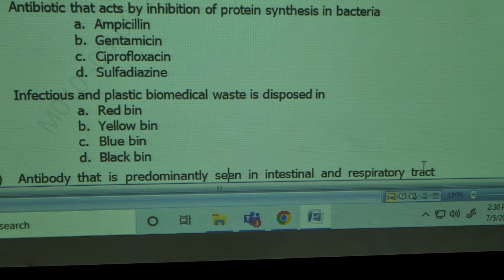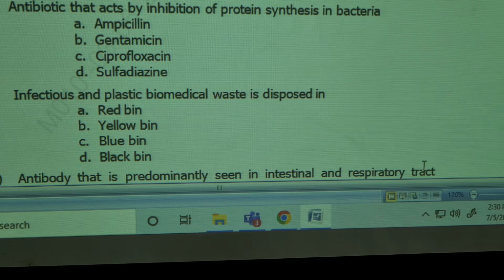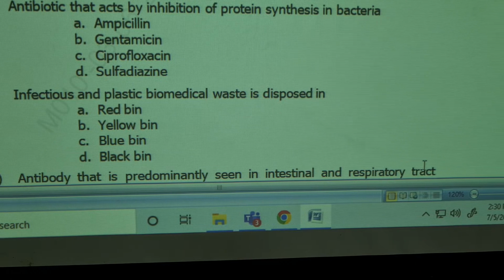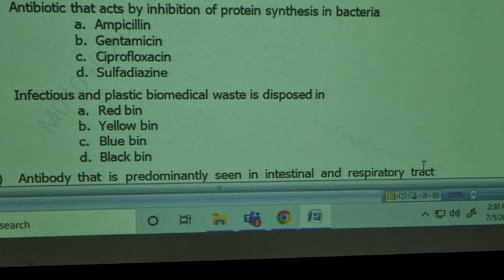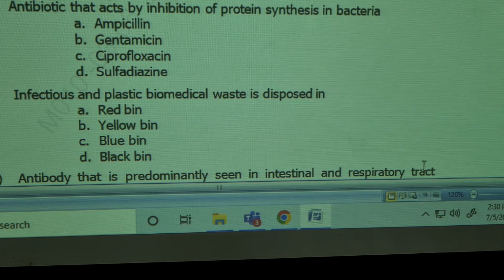Ampicillin is a beta-lactam antibiotic. It inhibits the cell wall synthesis. Gentamicin is the correct answer. It inhibits the protein synthesis. Gentamicin is an aminoglycoside. Ciprofloxacin acts on DNA gyrase, inhibits the formation of nucleic acid. Sulfadiazine inhibits folate synthesis: we take folate from outside, whereas bacteria synthesize folate.